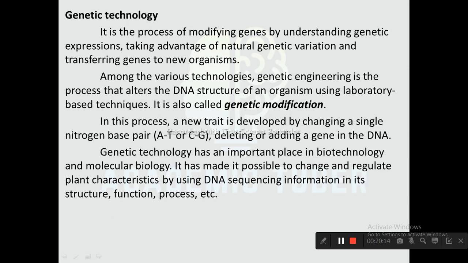It has made it possible to change and regulate plant characteristics by using DNA sequencing information in its structure, function, process, etc. These modern DNA technologies with high potential and need are important ways to guarantee the sustainable development of agriculture. Nowadays, DNA technology is mostly used in the field of forensic science. This technology is used to investigate various criminal cases called DNA cases.